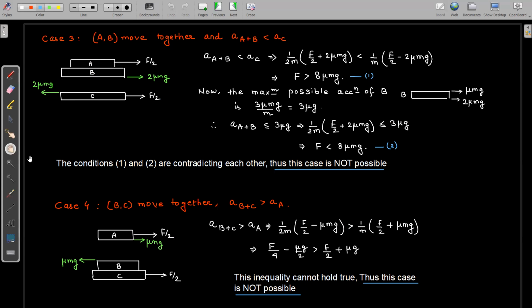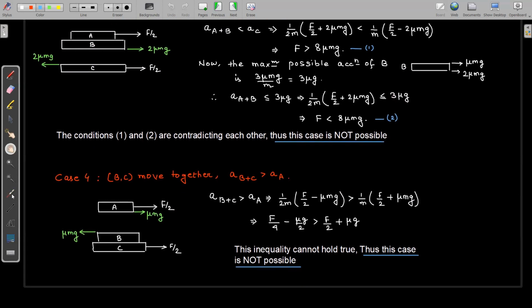Okay, so now we come to case 4. In case 4, we have assumed that B and C are moving together, there is no relative slipping between B and C, and A is moving separately, there is relative slipping between A and B. Now again, I have taken a sub case. Let us say that the acceleration of B plus C as a unit is greater than the acceleration of A. So B plus C has a greater acceleration compared to A.